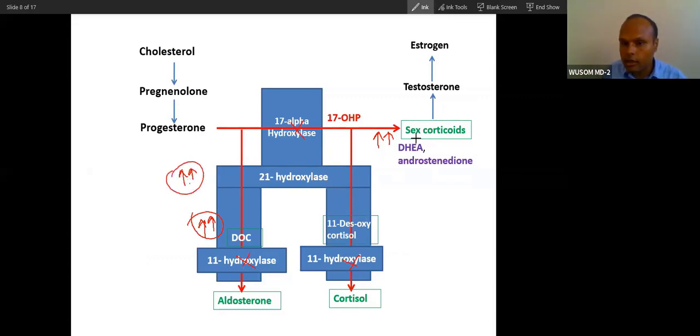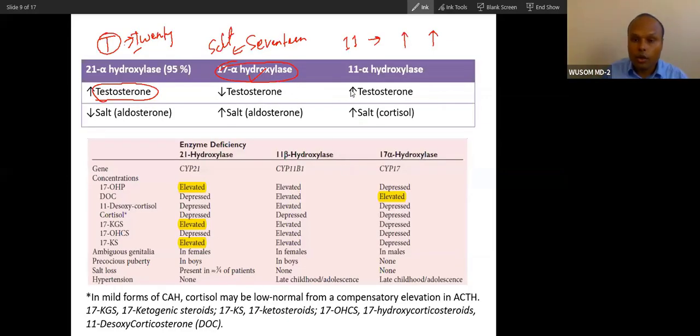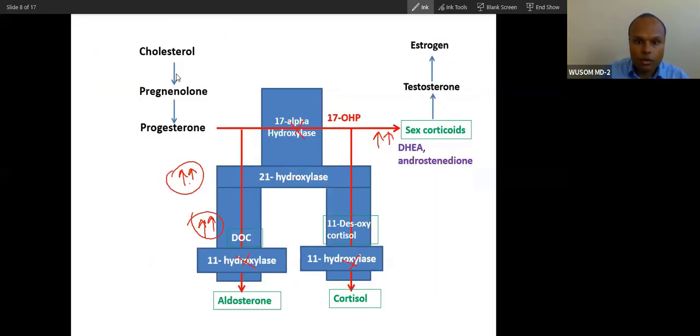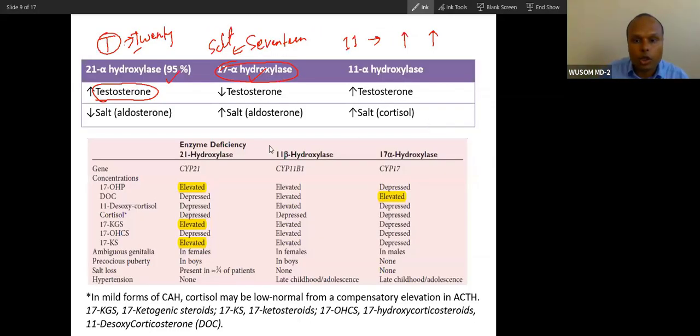This is not there. Only hypertension, no virilization. Now 21, we have already done this. Salt will be low and testosterone will be high. So this is how you can remember through this mnemonic also.